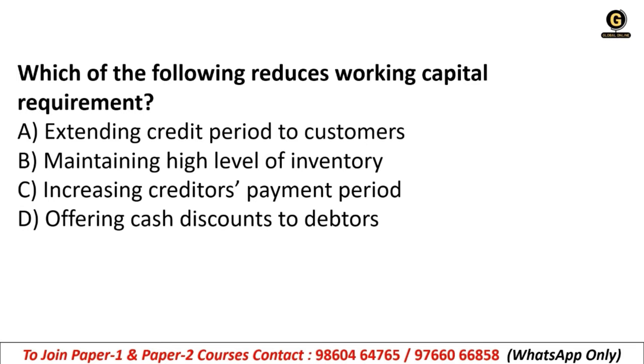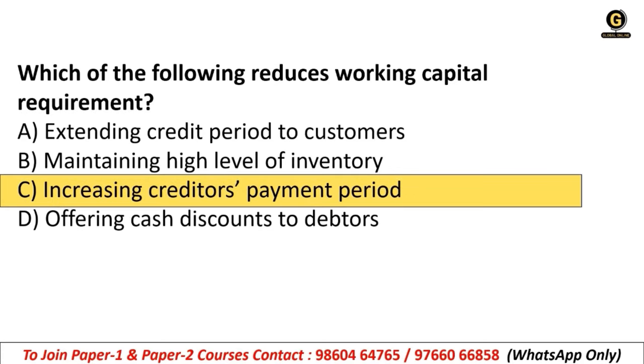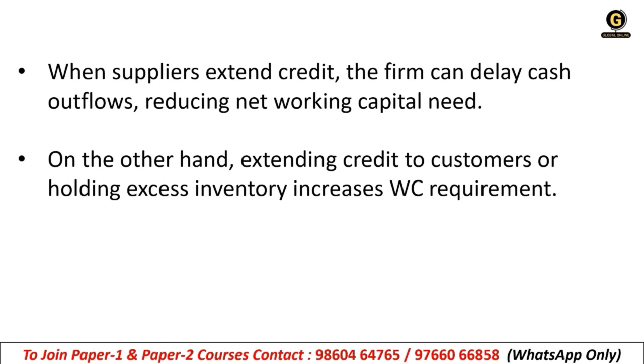These MCQs we are discussing are really very important, because when you practice them more and more, it will create confidence in you. You are not just practicing MCQs, you are also getting new concepts in the chapters. So practice more MCQs. Option C is the correct answer. When suppliers extend credit, the firm can delay cash outflow, reducing net working capital needs. On the other hand, extending credit to customers or holding excess inventory increases working capital requirements.